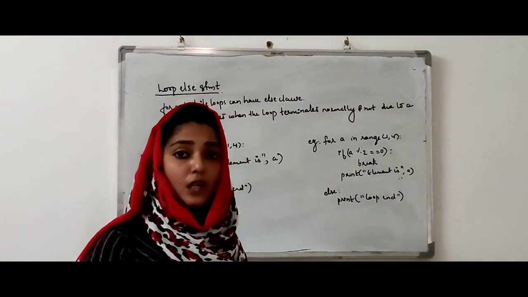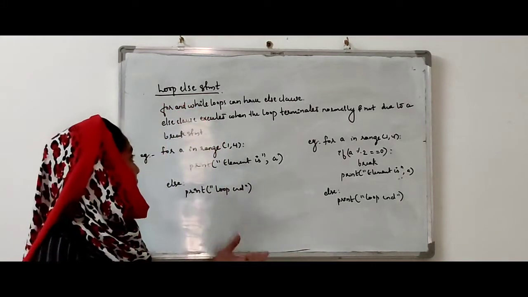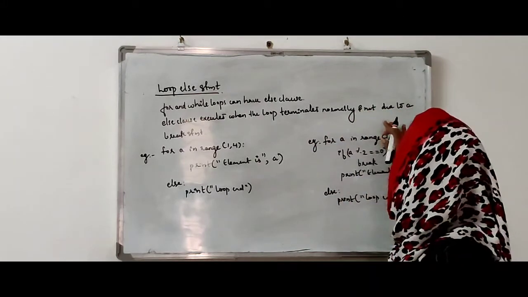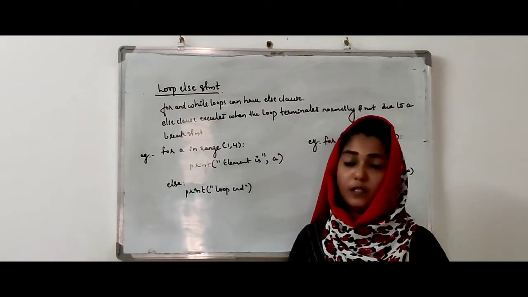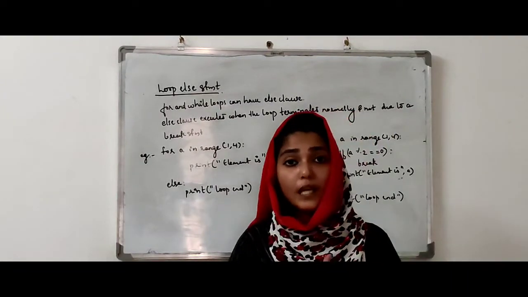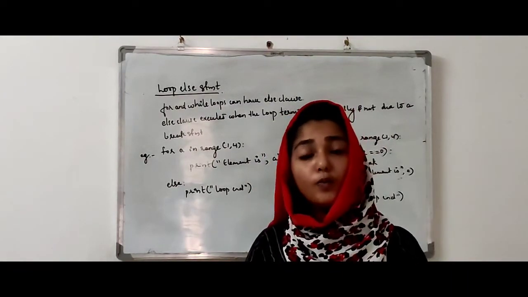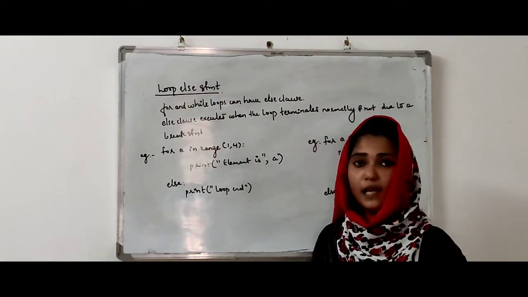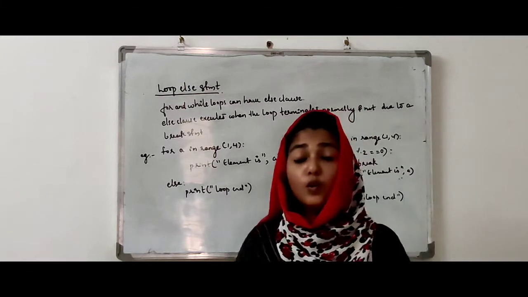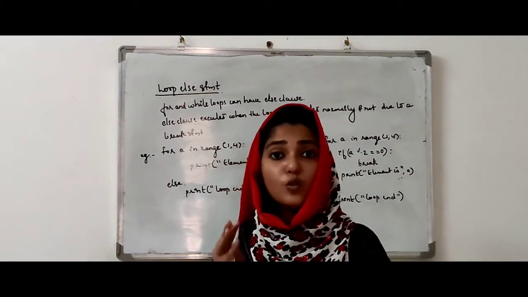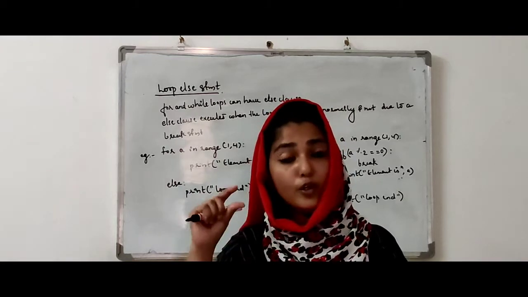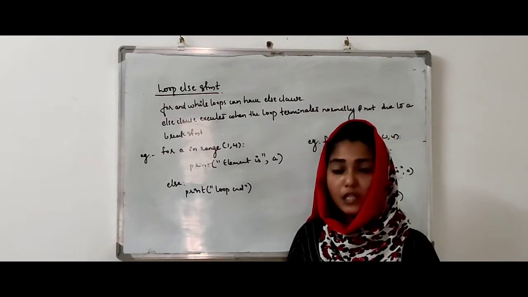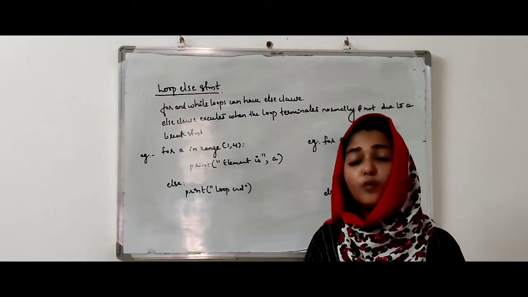But when the else clause is used inside a for loop and while loop, the else clause executes when the loop terminates normally and not due to a break statement. So if the loop executes in a normal way and continues all its iterations, then the else clause will also execute. Suppose the loop iteration stops due to a break statement, not due to continue, then the else part will not execute. That is the speciality of the else clause for the for loop and while loop.